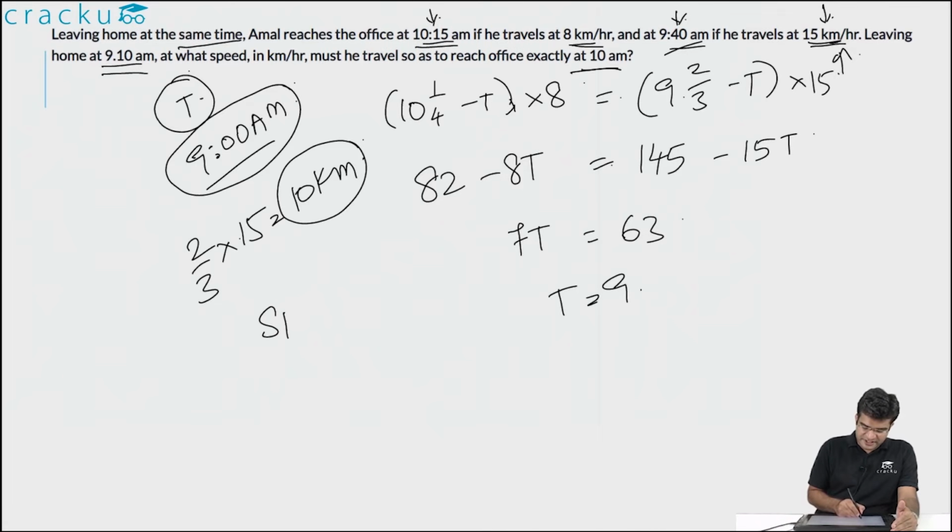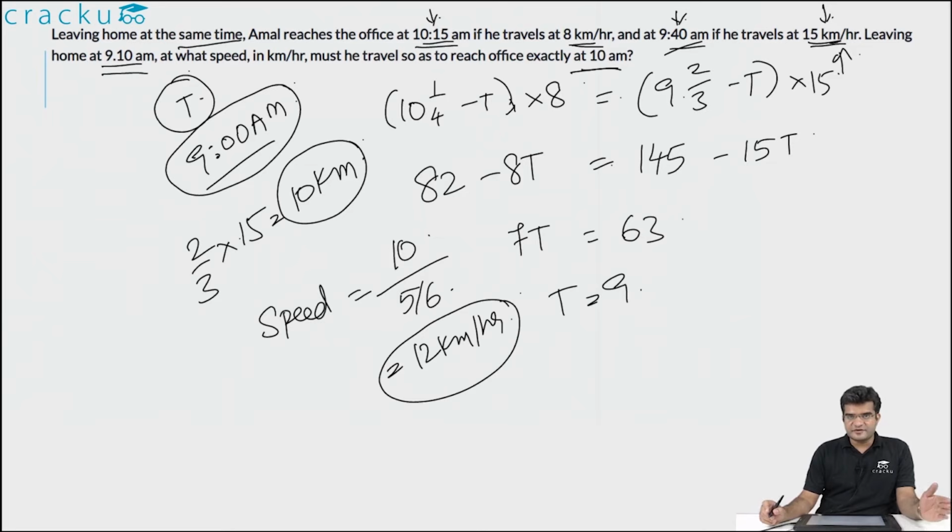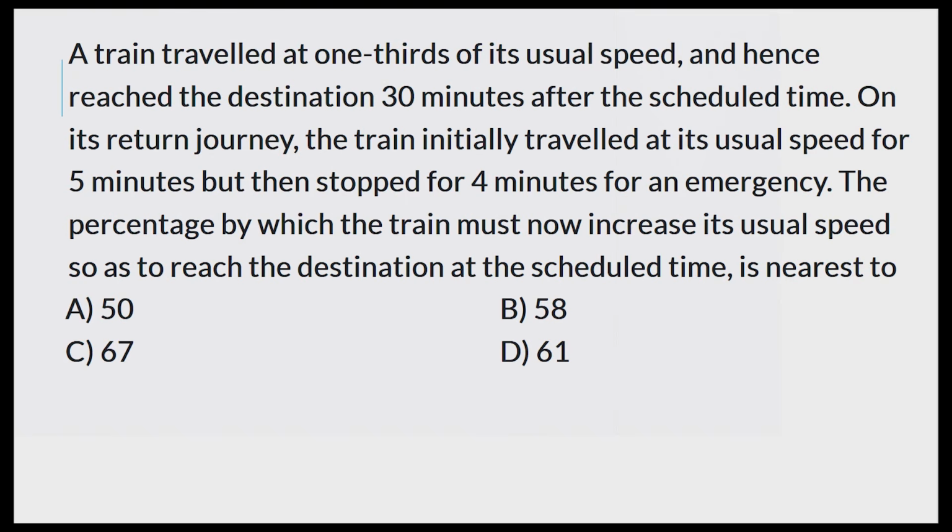So what is the required speed? The required speed is equal to distance divided by time, which is 10 divided by 5 by 6. This is equal to 12 kilometers per hour. So what we have found out in this question is that the distance between his home and his office is equal to 10 kilometers. He usually starts his journey at 9 am, and if he is starting his journey at 9:10 am, and if he wants to reach his office at 10 am, the speed with which he has to travel is equal to 12 kilometers per hour.